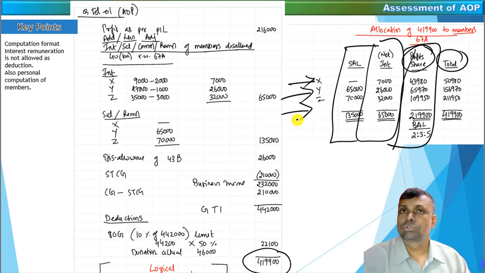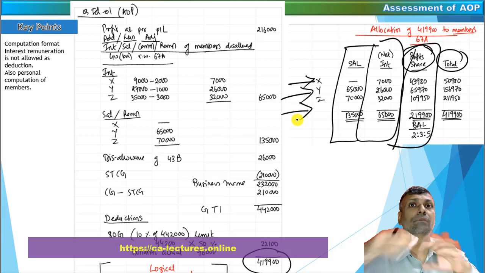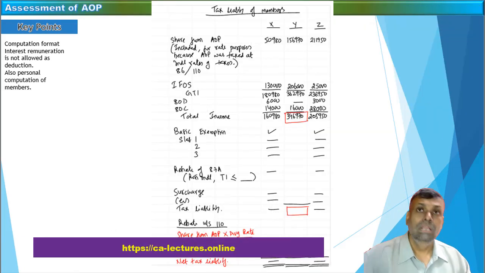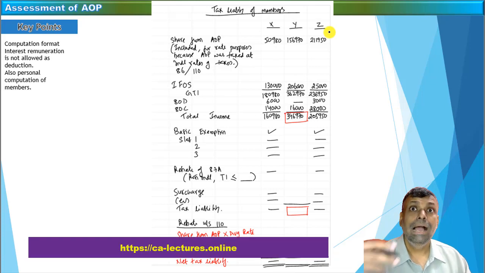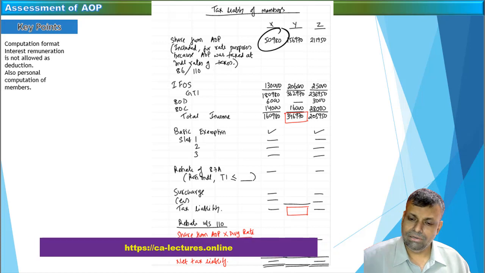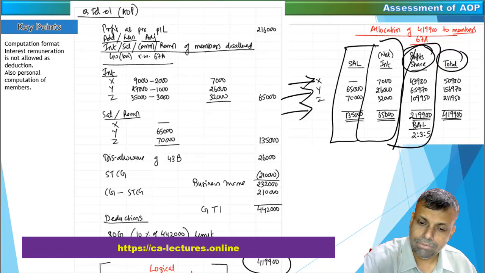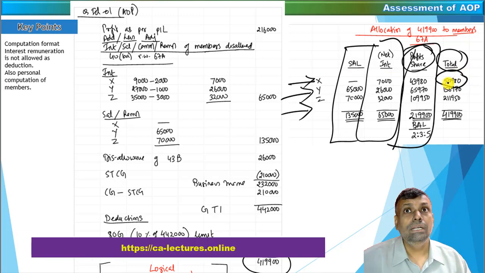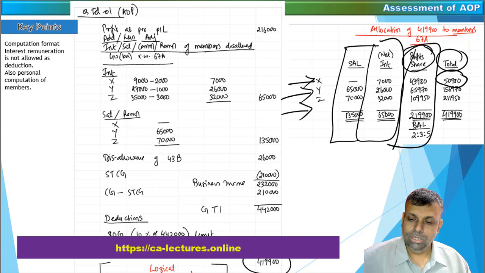Why this particular working is to be done, particularly the reason why I am just telling you. Supposing if it is a fifth situation, then fifth situation means that supposing the AOP is subjected to the individual rates of tax, then the respective share of the member has to be included for the rate purposes in that particular computation. So supposing if you have to do the personal computation, in the personal computation of X, Y, and Z, how much was the share? Supposing this Mr. X 50,000 and some odd number, I can't see that with a very tiny handwriting. So that number has come from here. Have a look. This is the allocated number of Mr. X, 50,000 and some odd number. So this is the allocated number of Mr. X that is already included.